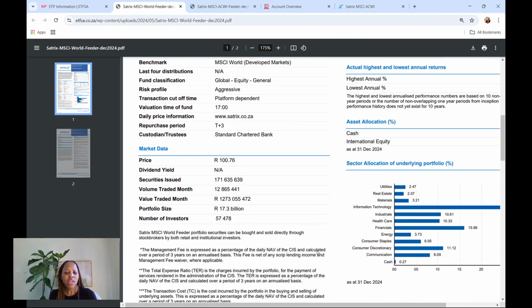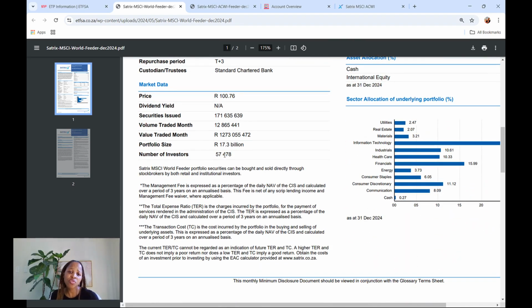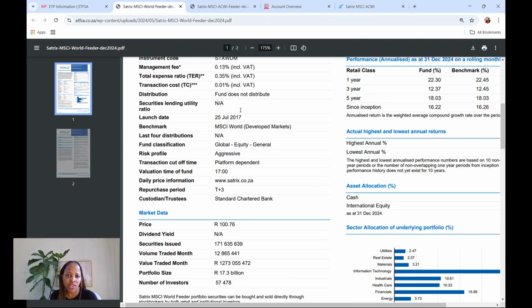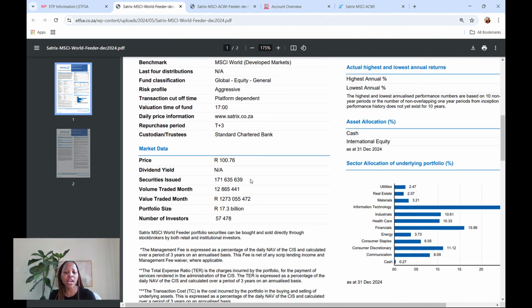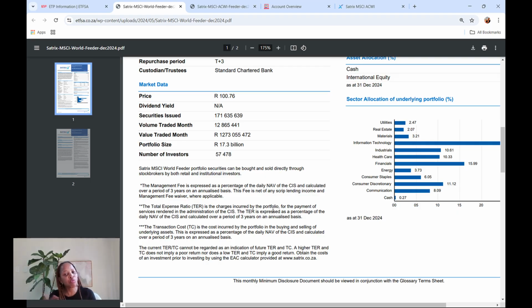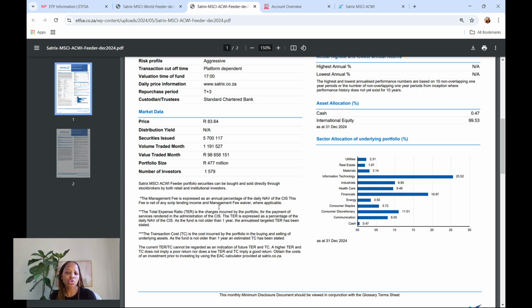So you will see it has more investors, 57,478 investors, and the portfolio size is huge, 17.3 billion rand. This is obviously because it's a much older fund, right? It was launched in 2017, and so it just goes without saying that it will have more investors and a much larger portfolio size. And of course, the volume of trades is higher on a monthly basis than this newbie, right?